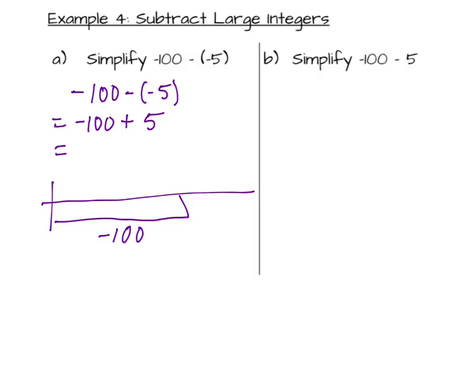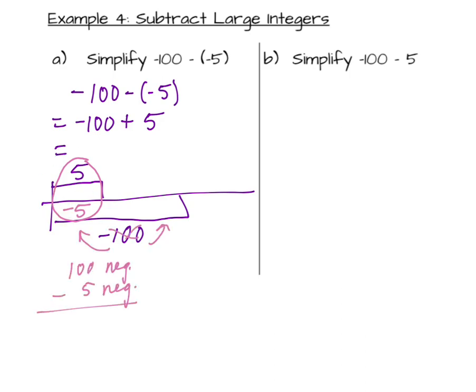And so I'm going to draw a long bar for the negative 100, a shorter bar for the positive 5. I'm going to make 5 zero pairs using all 5 positives, but not 100 negatives, just 5 negatives. And then that's going to leave me with 100 negatives minus 5 negatives. It's going to leave me with 95 negatives. That goes right there. And so my value is 0 plus negative 95 equals negative 95.